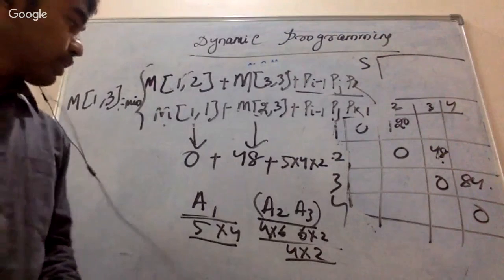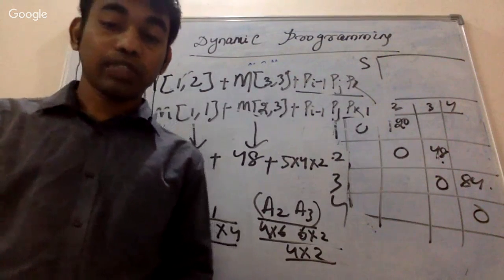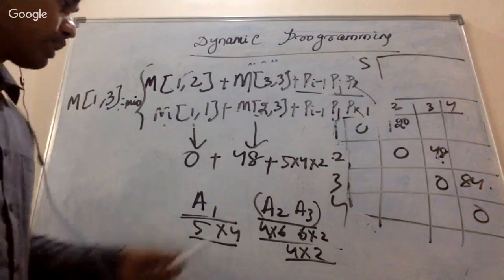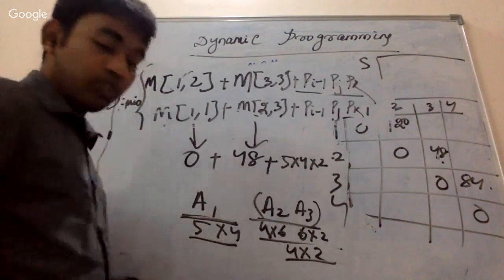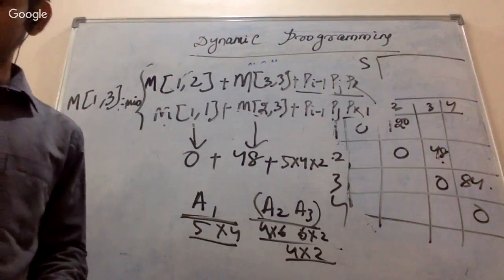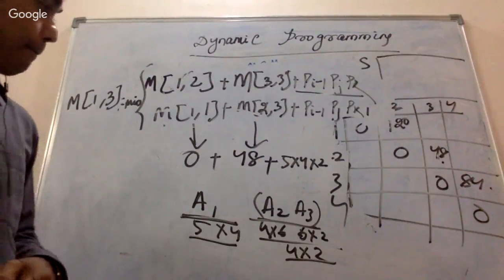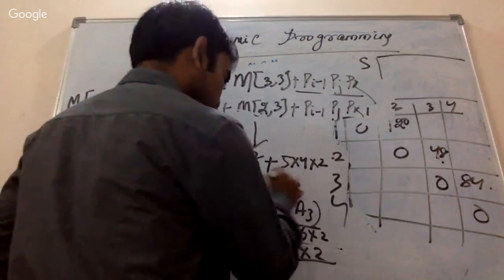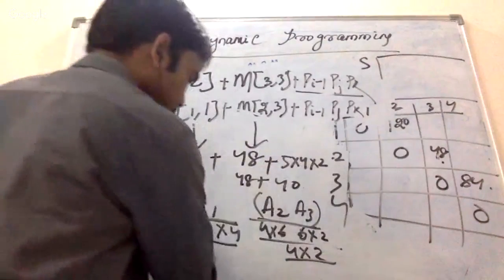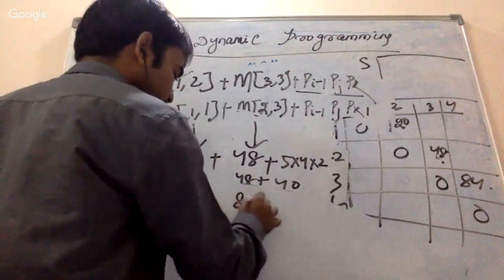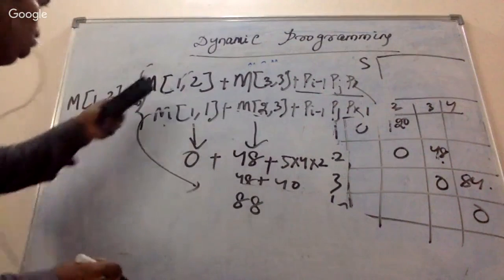You got it? I think some folks have already written 48 plus 40, but that's okay. So this is the solution. Then it is going to be 48 plus 40, which is 88. Okay, 88. So this was for this solution, but we need to find both approaches.